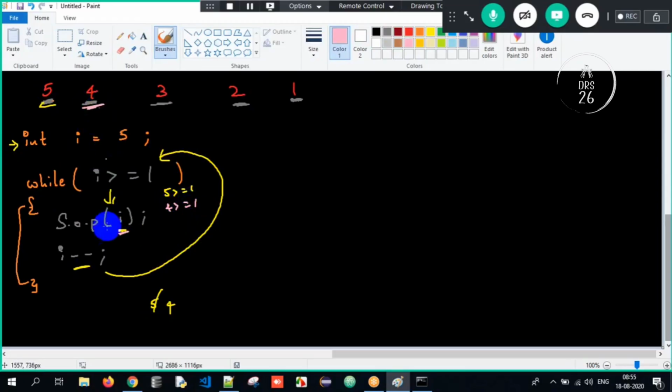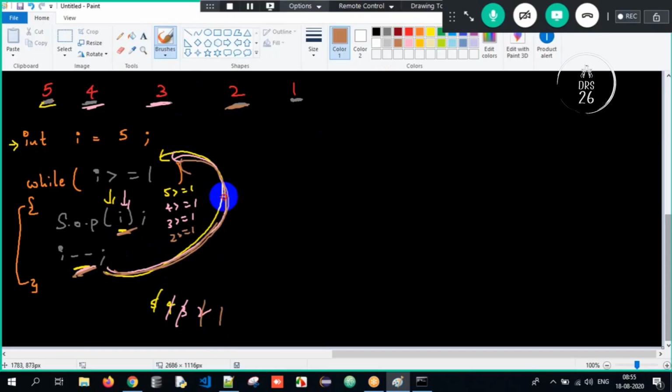4 will get printed. i minus minus, it will become 3. It will go back. Is 3 greater than or equal to 1? Yes. Control comes inside. I value is nothing but 3. 3 will get printed. i minus minus, it will become 2. Again, it's a loop, it has to go back. It goes back. Is 2 greater than or equal to 1? Yes. 2 will get printed. And then i minus minus, i value will become 1. It goes back. Is 1 greater than or equal to 1?